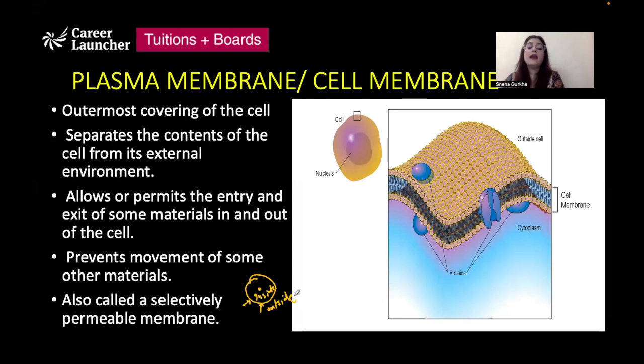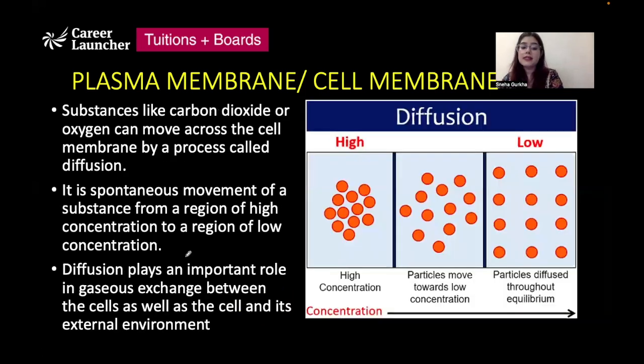And the plasma membrane is a selectively permeable membrane. Why do we say that it is a selectively permeable membrane? Because it will allow the entry and exit of only some specific molecules in and out of the cell. It does not allow the entry or exit of all the molecules, right? It selects, and there are only certain molecules that can enter into the cell. There are certain molecules that can exit from the cell. So the cell membrane is a selectively permeable membrane. It will allow the entry and exit of only some specific materials, molecules, substances in and out of the cell, right?